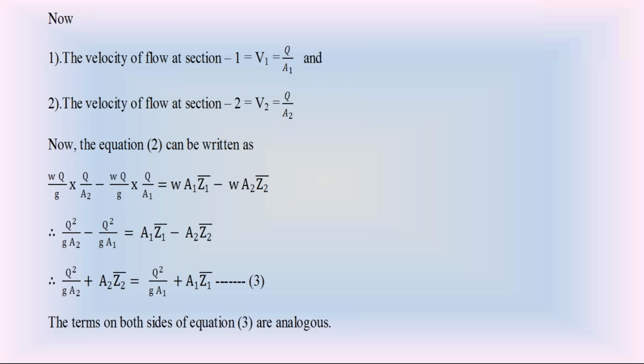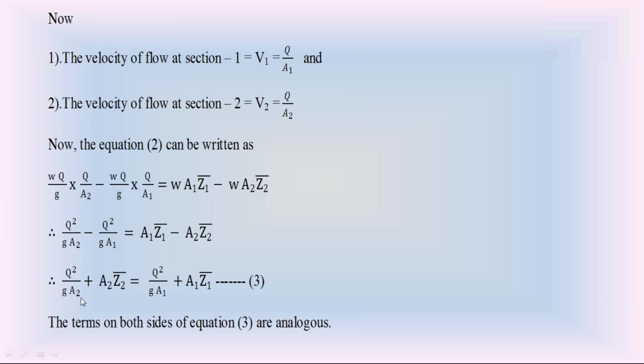Similarly, equation 3 can be written in the same form as Bernoulli's equation. In equation 3, please neglect A2 first and take the first term, Q square by gA, on both sides.